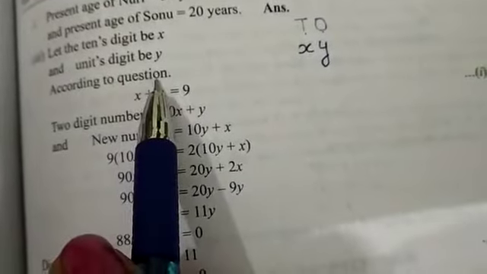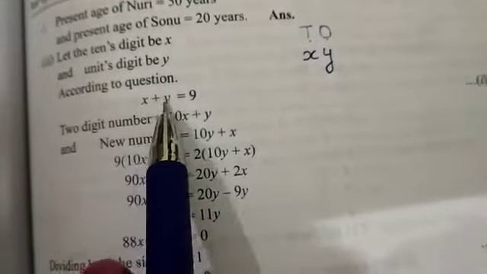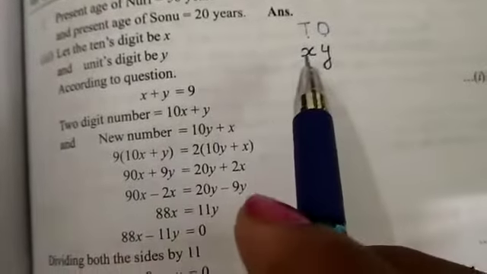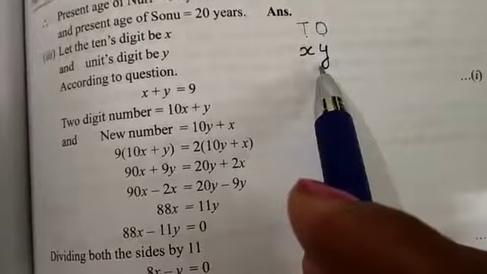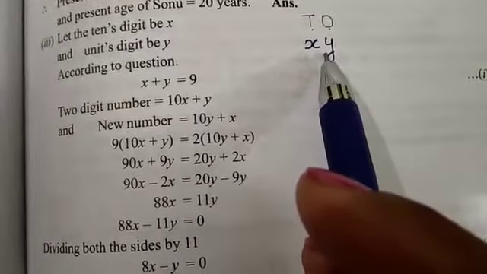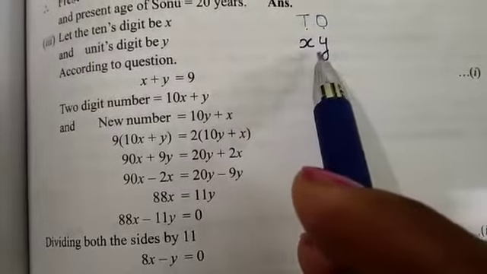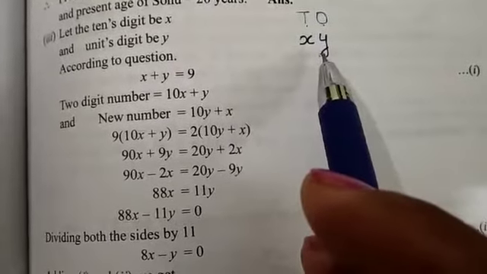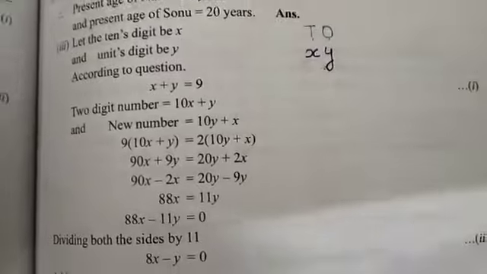Then according to the question, he is saying the sum of these digits is 9. It means X and Y, their sum is 9. The number can be any with the 2 digits. There are some with sum 9, like 81, 18, 26.